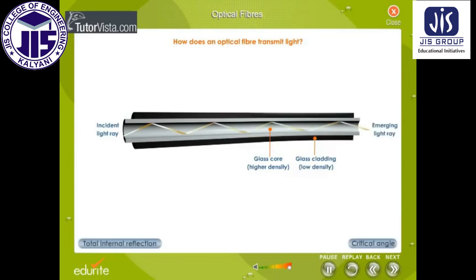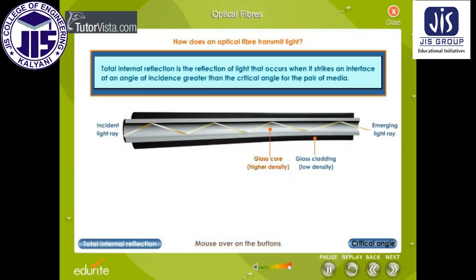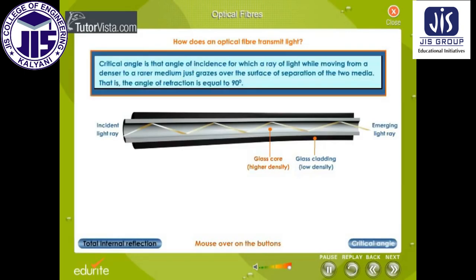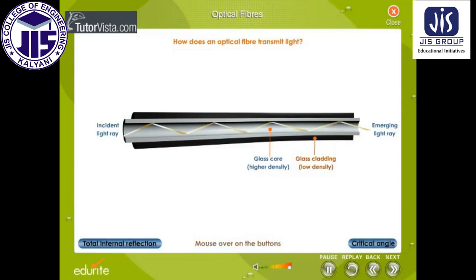Optical fibers make use of total internal reflection to confine light within the core of the fiber. The core of an optic fiber has a higher refractive index than the cladding, and hence the light suffers total internal reflection. Although the cladding does not carry light, it is nevertheless an essential part of the fiber. The cladding is not just a mere covering. It keeps the value of the critical angle constant throughout the whole length of the fiber.